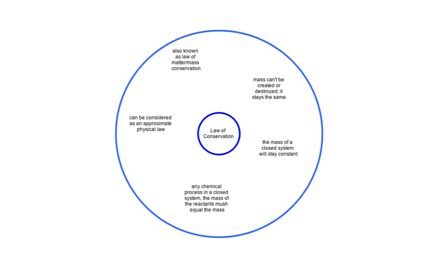This diagram here talks about all the different elements of the law of conservation. As we already alluded to, it's also known as the law of matter conservation. It cannot be created nor destroyed. Now the important thing to remember with this is it has to be the mass of a closed system. Now a closed system would be one in which we do not allow any gases to be released. So think about a vacuum setup. This fourth spoke down here simply dictates that any chemical process in a closed system, the mass of the reactants must equal the mass of the products.